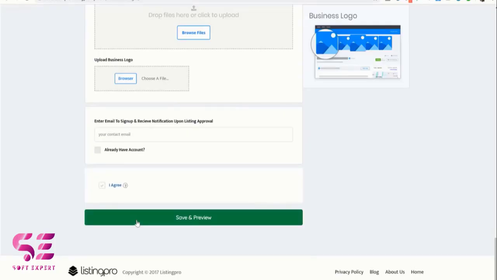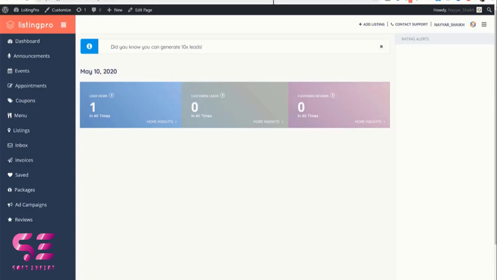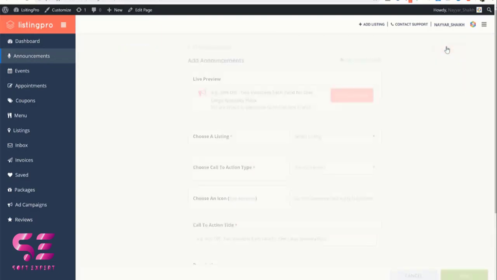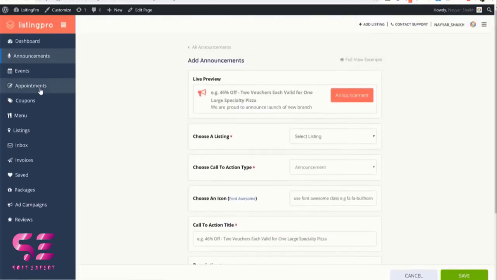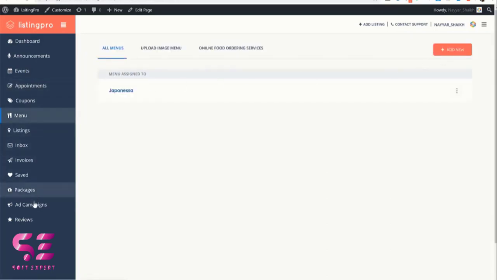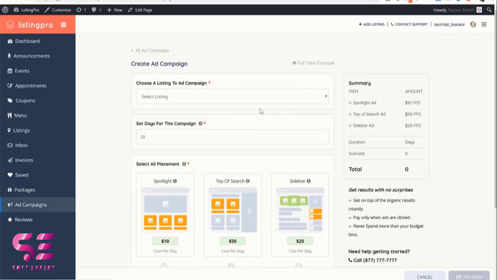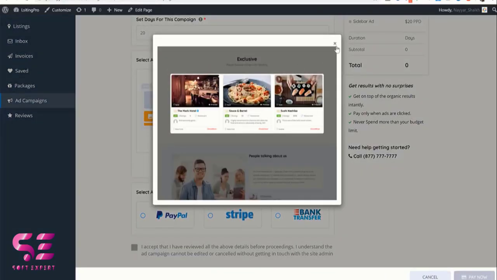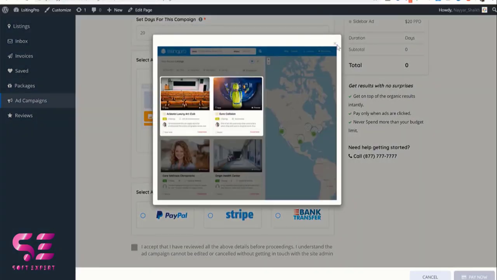And everything here is on the front end. For example, if someone submits their services or their company to your website listing, they will get a front end dashboard where they can manage their listing. They can set up the appointments, the lead form. Also they can pay you for the listing ads, and all of these options we will cover later in this video.